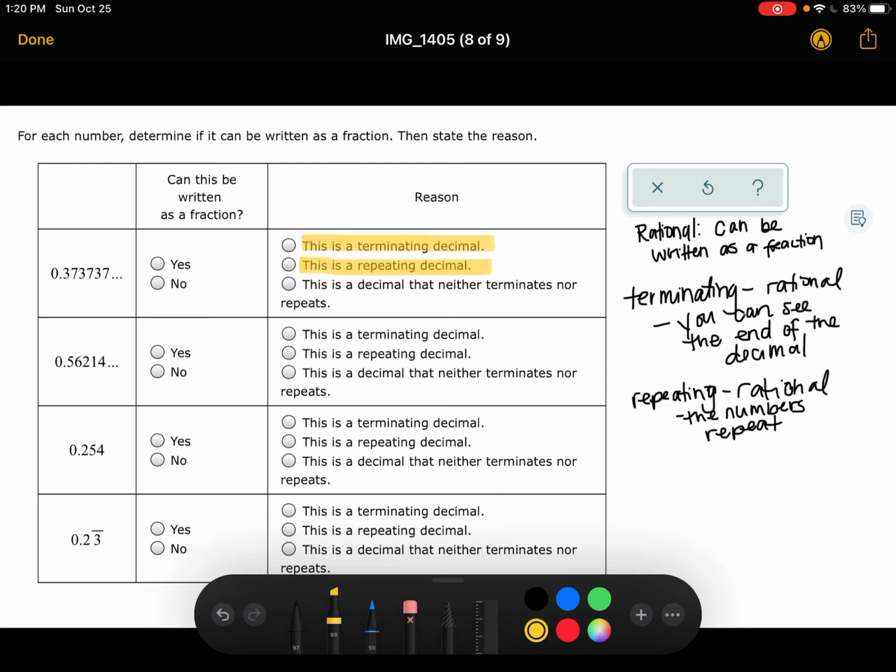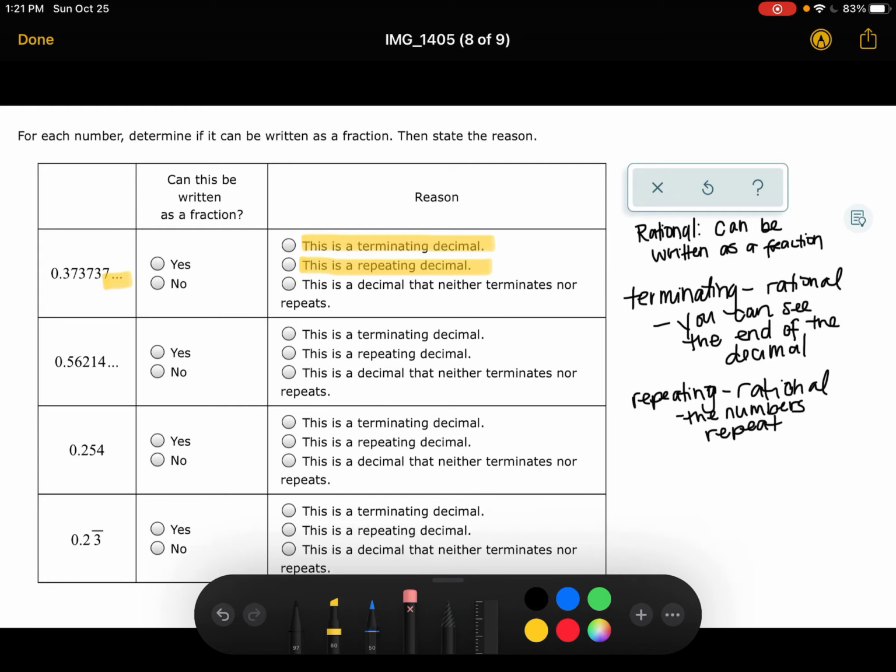Terminating means you can see the end of the decimal. If you can see the end of the decimal and it doesn't have these little dots, and this is what that means, the dots mean it continues. So if it is terminating, meaning you can see the end of the decimal, it can be written as a fraction. And then repeating: if a number or a set of numbers repeat, it can be written as a fraction.